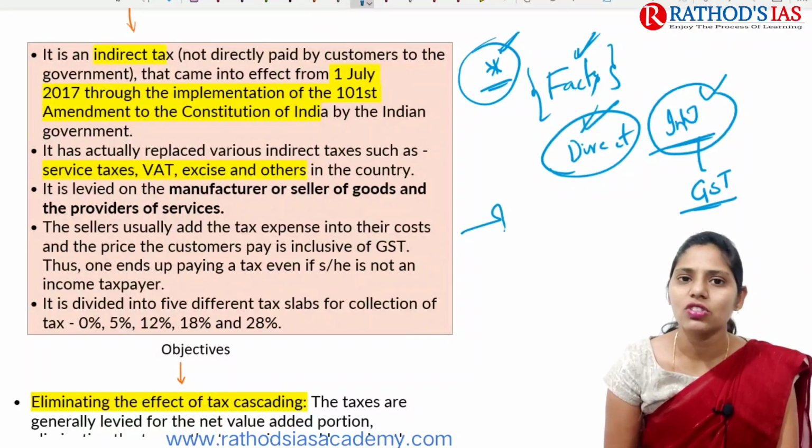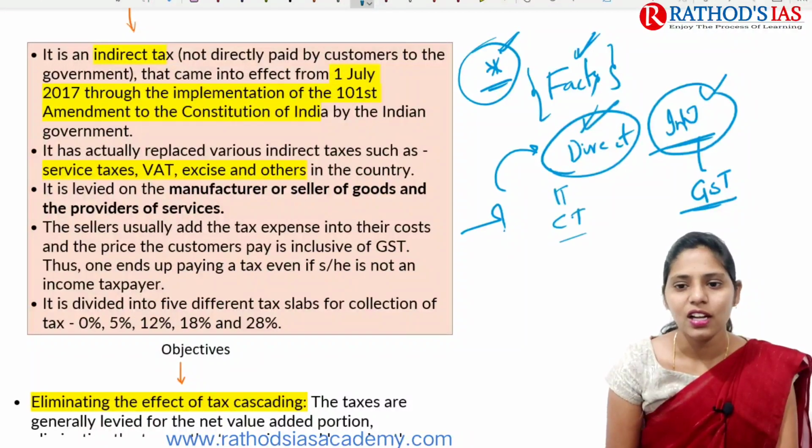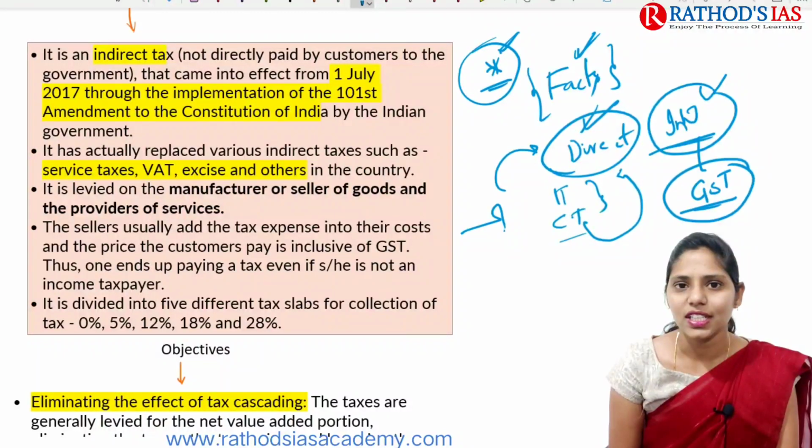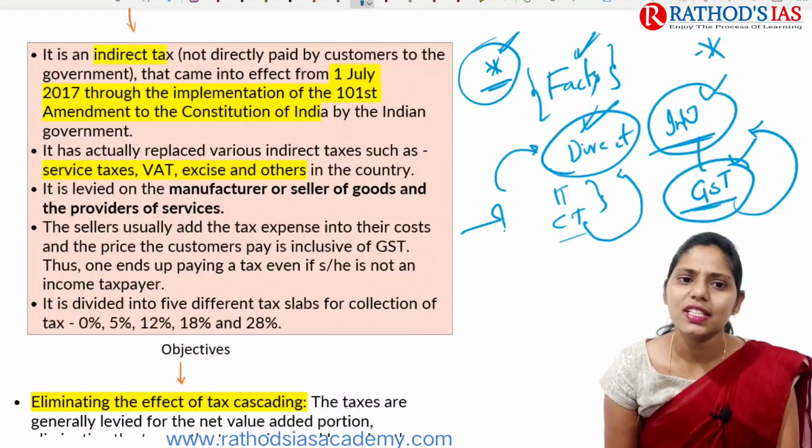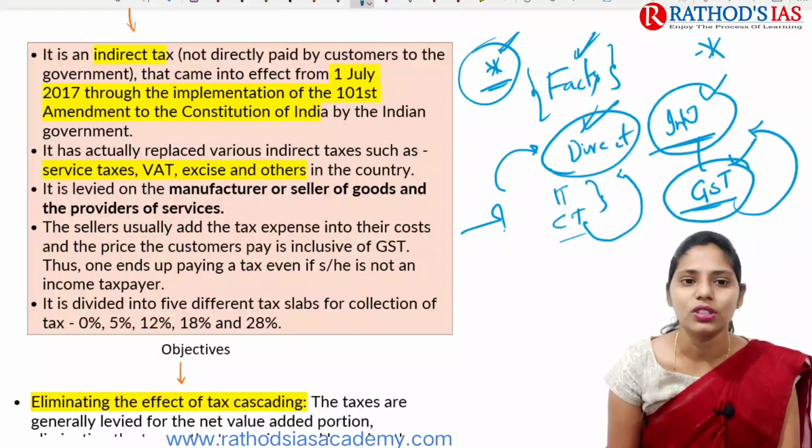Which are the taxes which come under direct tax? For example, income tax, corporate tax, like that. There are some taxes which mainly come under direct tax. GST, that is goods and service tax, mainly comes under indirect tax. So this might be one prelims statement. Okay. So this GST is an indirect tax. It is not paid directly by the customers to the government.